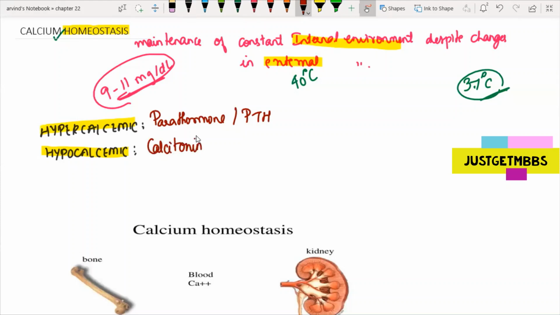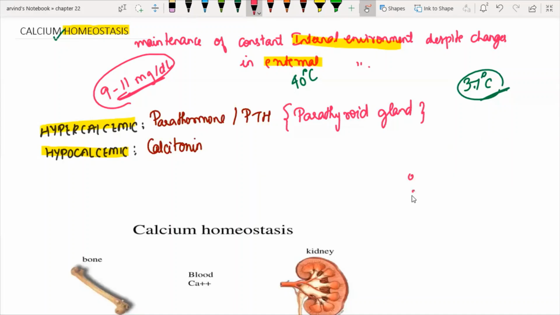For any hormone you study, the first thing you must know along with the name of the hormone is the source. The source of parathormone is very evident: it is from the parathyroid gland. I just mentioned the thyroid gland, and now the parathyroid gland. On the dorsal or posterior aspect of the thyroid gland, we have a pair of parathyroid glands on each side.